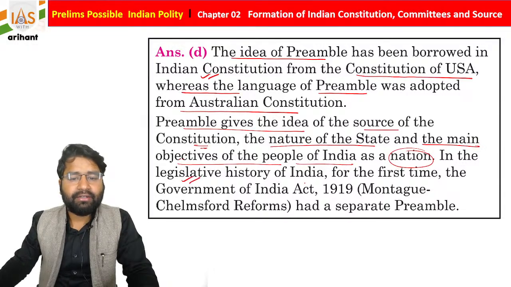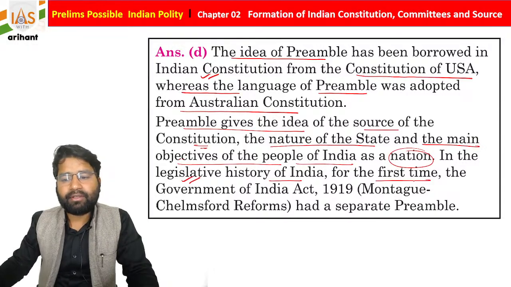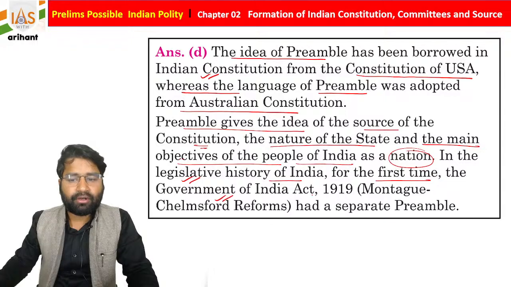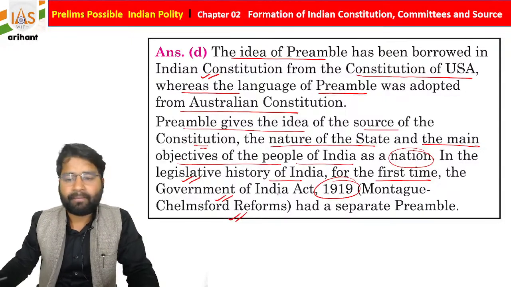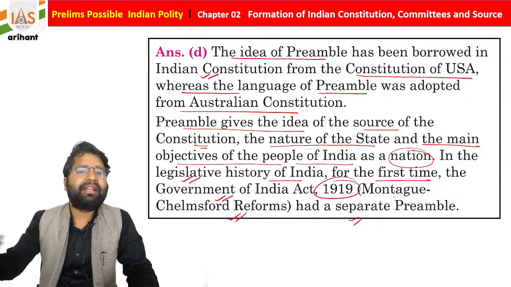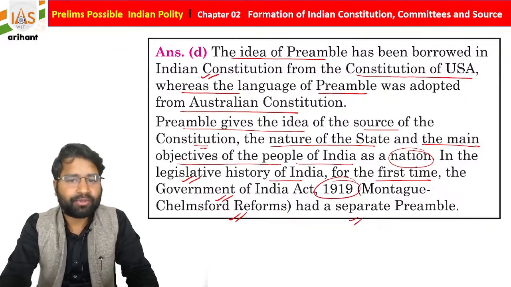In the legislative history of India, for the first time, the Government of India Act 1919, also called the Montagu-Chelmsford Reform, had a separate preamble, meaning a summary, simply.